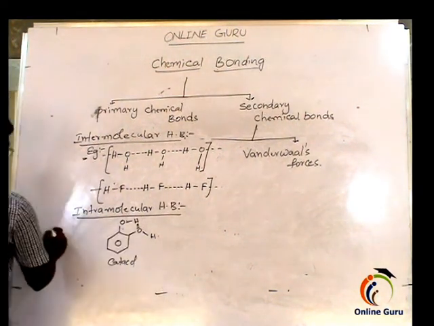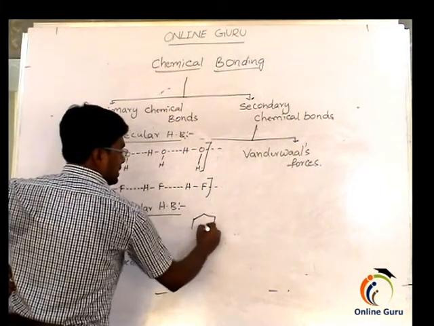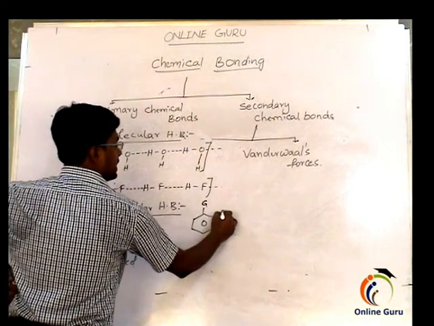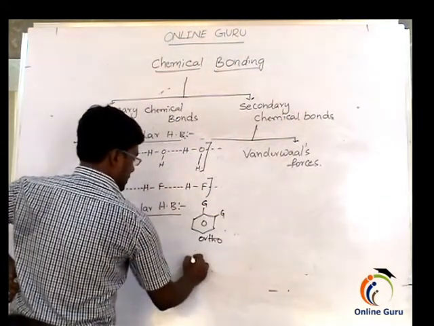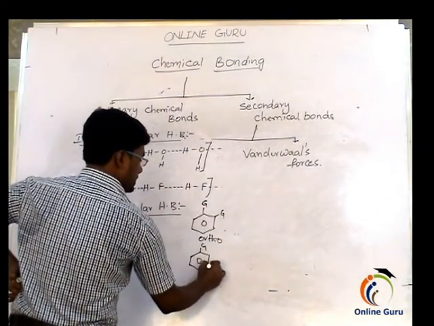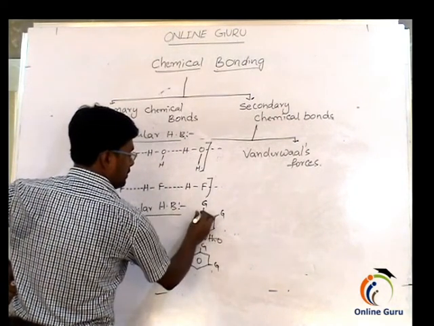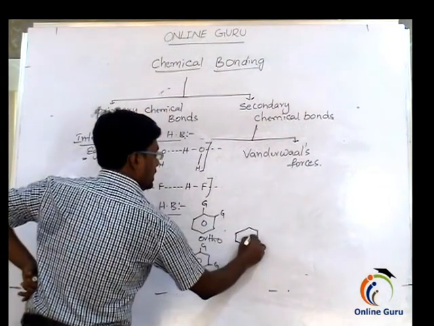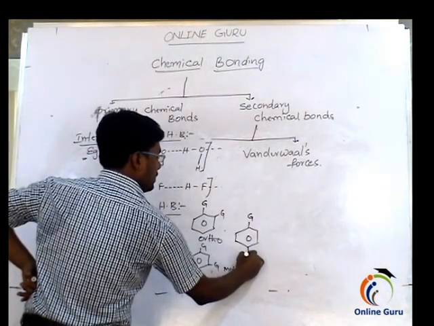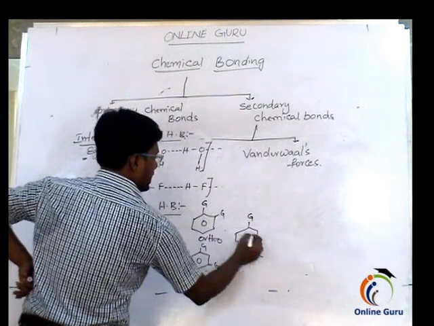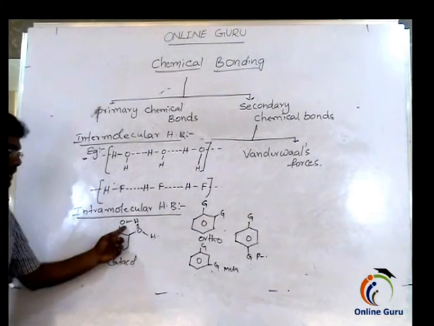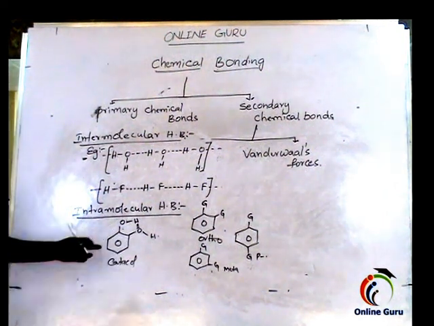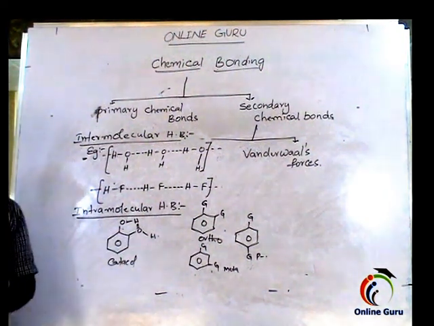This is the ortho position. And here the general interaction for ortho, meta and para is two groups. If they are present like this side by side, then this is the ortho position. If two groups are present like this in the 1-3 position, then this is called meta. And if two groups are present in the 1-4 position, then that is called para. So this is catechol. If two hydroxy groups are present at the ortho position, then that is called catechol. So this is about intermolecular and intramolecular hydrogen bonding.